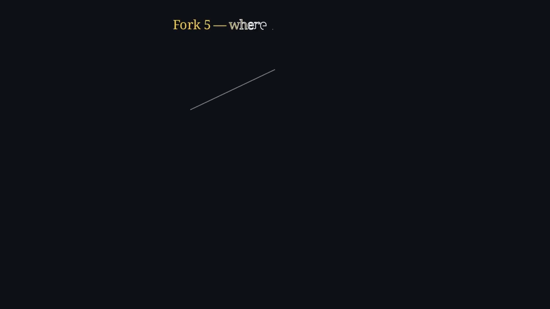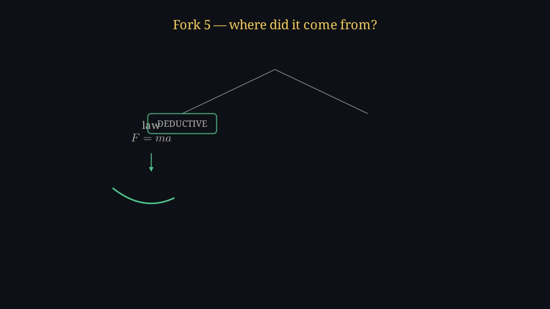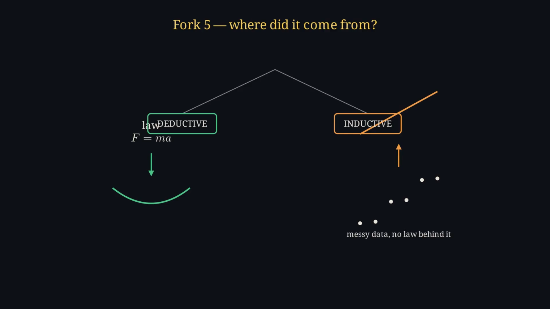And the last fork. Where did the model come from? A deductive model comes down from theory. You start with a known law like Newton's, and you derive the specific case from it. An inductive model climbs up the other way, out of data. You gather piles of measurements, spot a pattern hiding inside them, and fit a curve that hugs the points, even when no known law stands behind it.